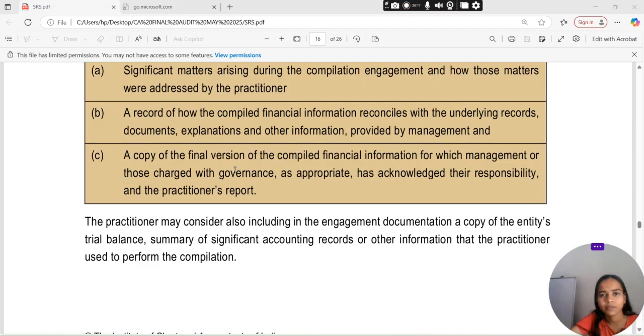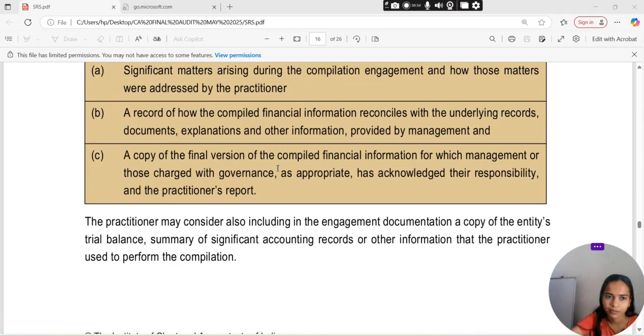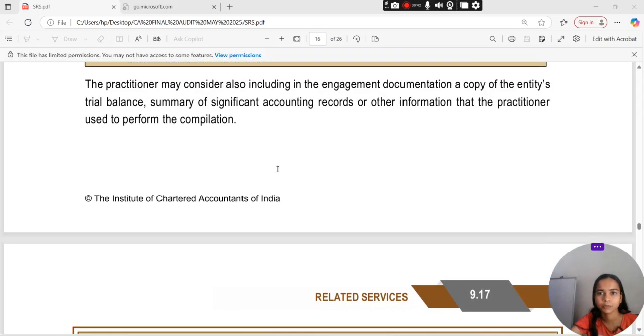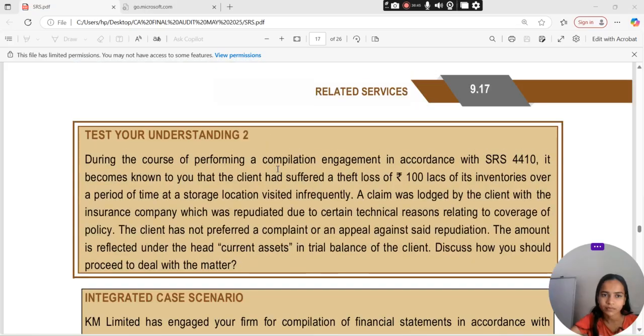A record of how the compiled financial information reconcile करेगा with the underlying records, document, explanation and other information provided by management. A copy of the final version of the compiled financial information for which management or TCWG as appropriate has acknowledged their responsibility and the practitioner report. The practitioner may consider also including in the engagement documentation a copy of entity's trial balance, summary of significant accounting records and other information that the practitioner used to perform the compilation.